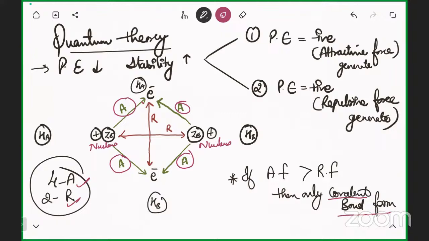Now clear? Yes, sir. If any point is not clear, then tell me the point. I'll explain it again. Just because we need to clear this thing.